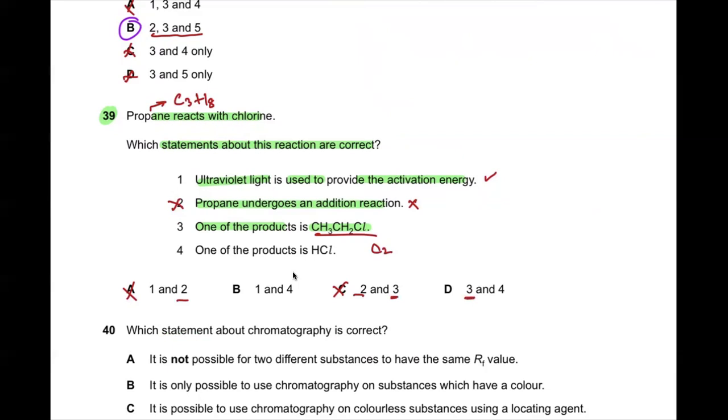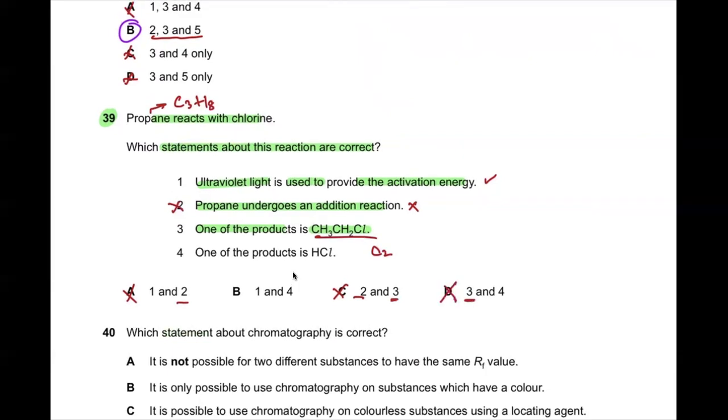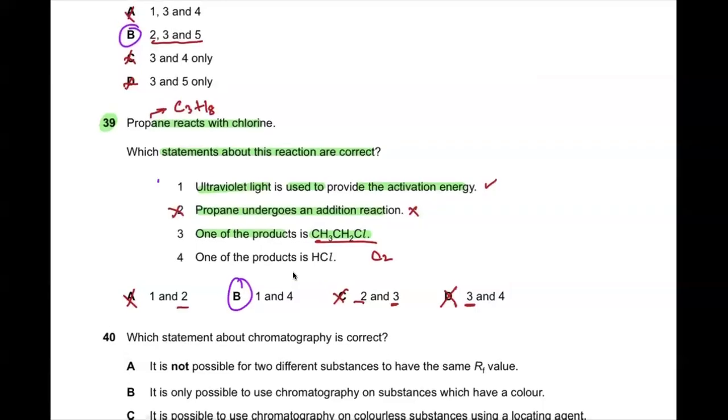So having a 3, D goes wrong. So we are left with only B. So B is the correct one. So the first statement is correct: one of the products is HCl. Yes, when the hydrogen is released from the alkane, it combines with one chlorine atom to form HCl. It's C2, that's what I mean. Okay. So till here, it's clear to all of you.